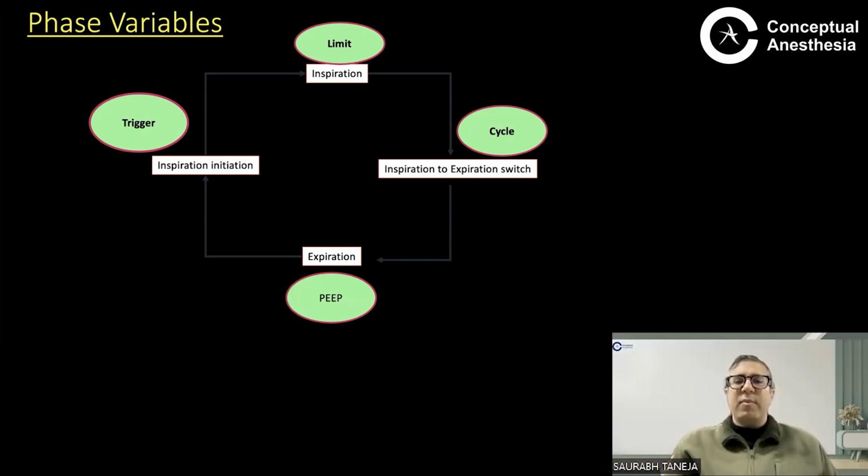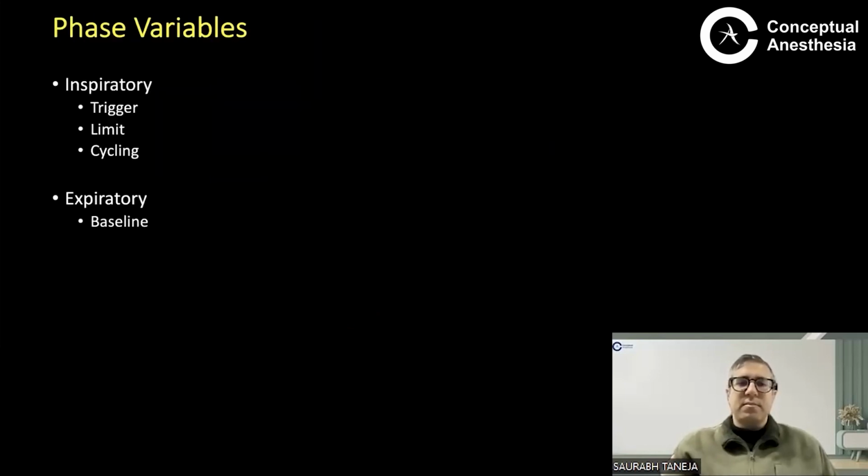Cycle is when there is cycling from inspiration to expiration. The cycle is moving from one place to another. You're moving from inspiration to expiration. And there is a baseline PEEP variable, that is the positive end expiratory pressure. That is an expiratory phase variable. So trigger, limit, cycle, and PEEP are called phase variables, whereas volume or pressure or time or flow can be control variables. So expiratory is the baseline PEEP, that is the variable, and inspiratory we have trigger, limit, and cycling variables.